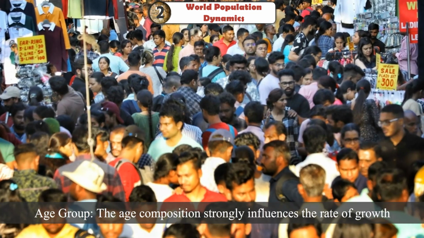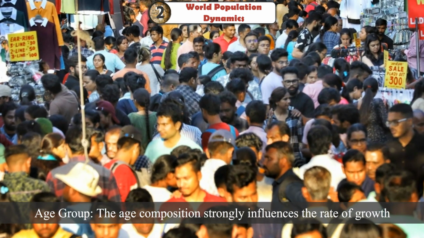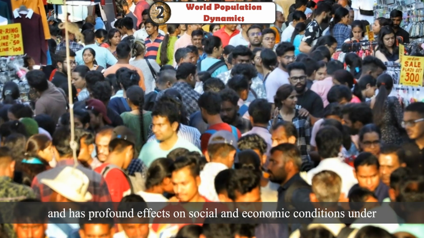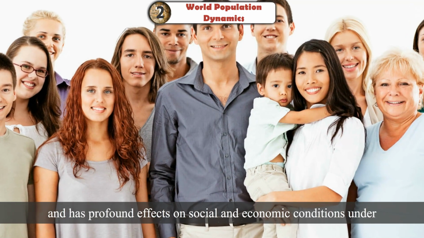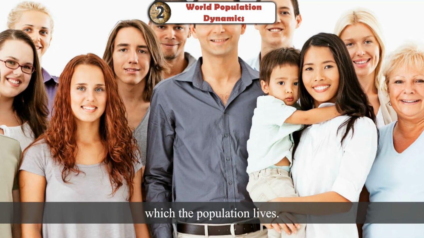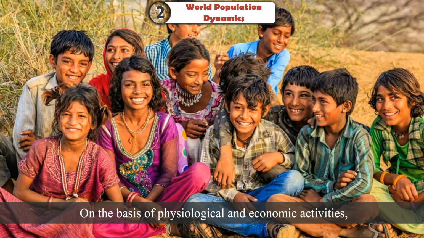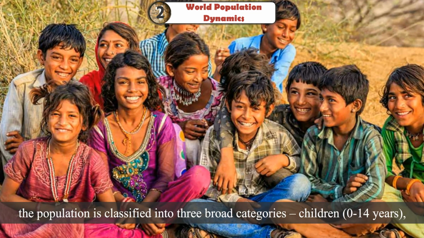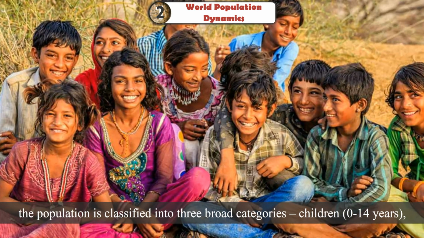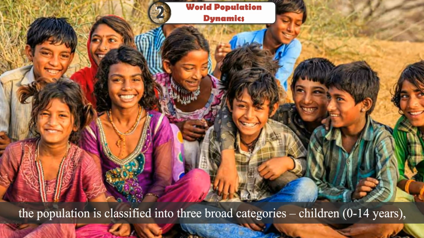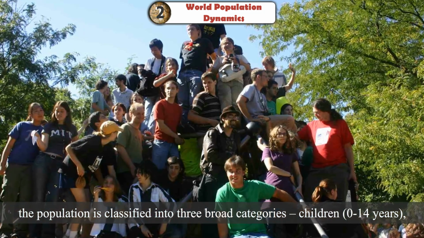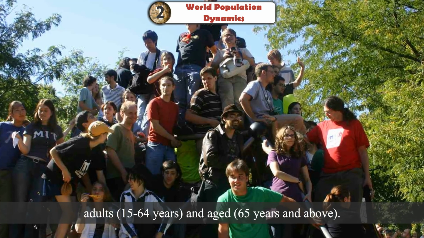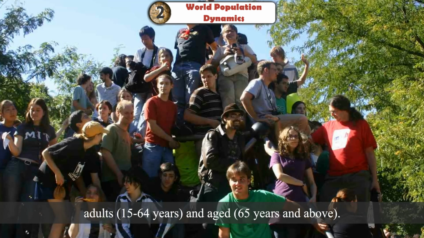The age composition strongly influences the rate of growth and has profound effects on social and economic conditions under which the population lives. On the basis of physiological and economic activities, the population is classified into three broad categories: children 0 to 14 years, adults 15 to 64 years, and aged 65 years and above.